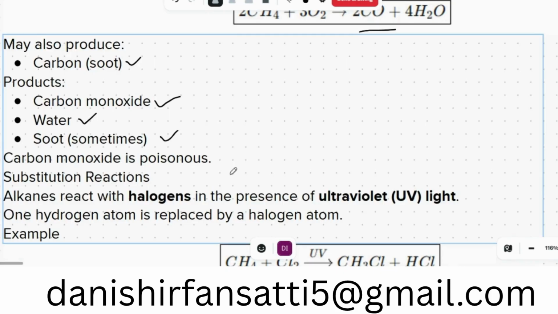Carbon monoxide is very poisonous. It is lighter than oxygen, so it mixes with our blood.